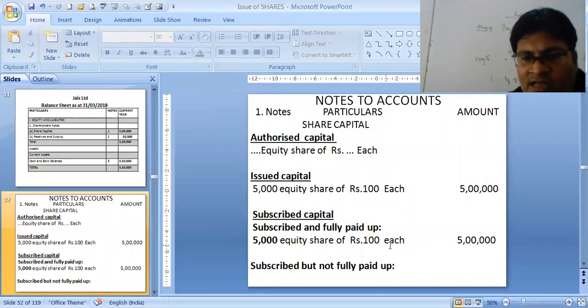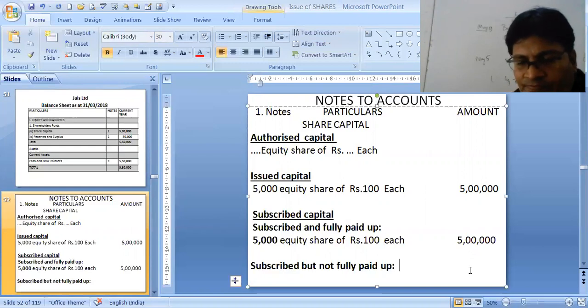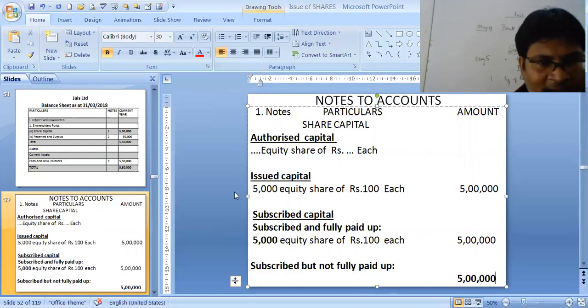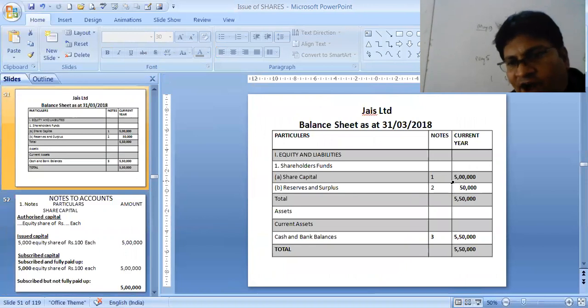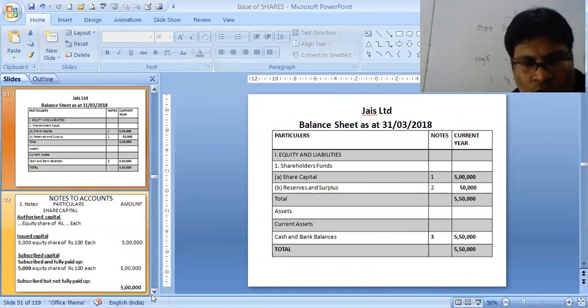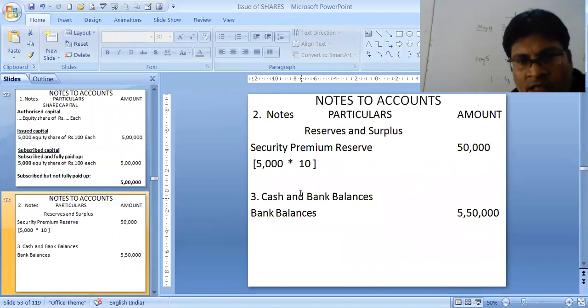Then the entire capital, how much is it? 5 lakhs. Share capital is nothing but 5 lakhs. Share capital is 5 lakhs total. This figure will go in the balance sheet. See the balance sheet: 5 lakhs total, equity share capital, or just share capital, note 1. Reserves and surplus is note 2. Let's see that note: security premium reserve under reserves and surplus, note 2.